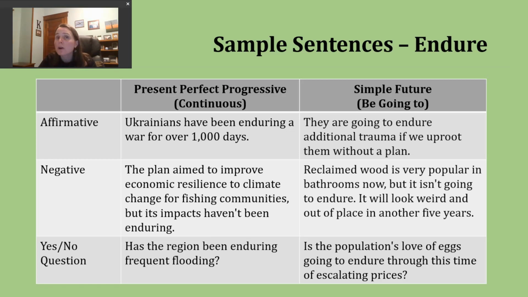That's because the first part of our verb will use the present form of be. And we have three forms of be in the present. So if my subject is I, use am, going to, and then the base verb. No special endings here, no suffixes. Now, if your subject is you, we, or they, you'll use are, A-R-E, going to, and then the base verb. And finally, if your subject is he, she, or it, use is, going to, and then that base verb. Let's look at an example. They are going to endure additional trauma if we uproot them without a plan.